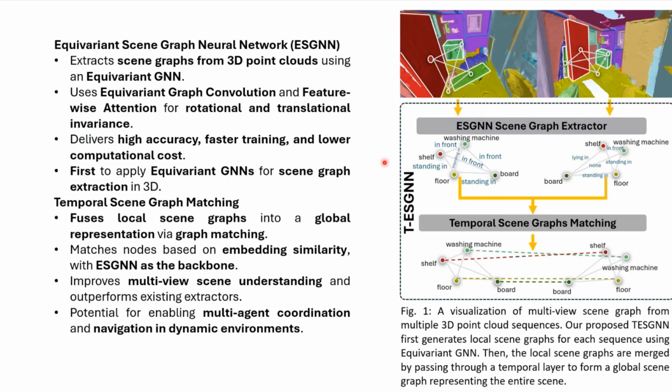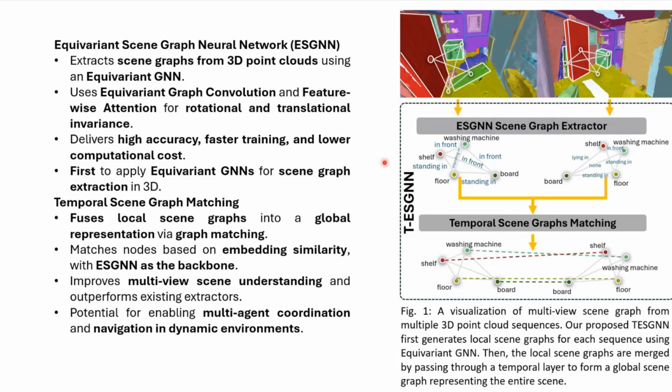Therefore, we propose TESGNN, comprising two components. The first component is the Equivariant Scene Graph Neural Network, ESGNN, which extracts scene graphs from 3D point clouds using an equivariant GNN. We use equivariant graph convolution and feature-wise attention for rotational and translational invariance. ESGNN delivers high accuracy, faster training, and lower computational costs. And to our understanding, we are the first to apply equivariant GNNs for scene graph extraction in 3D.